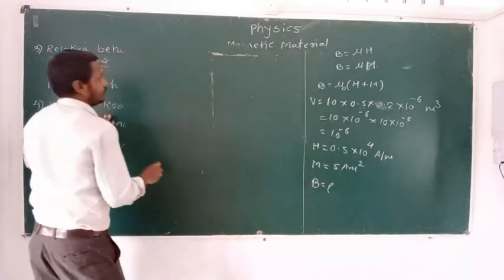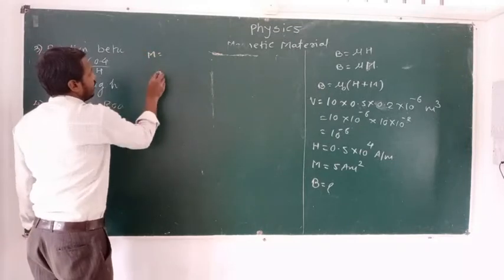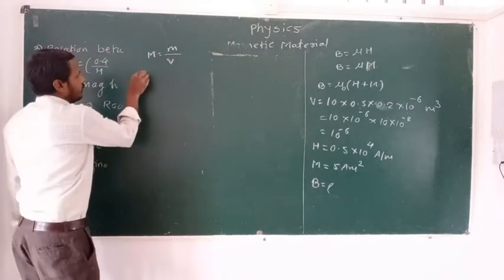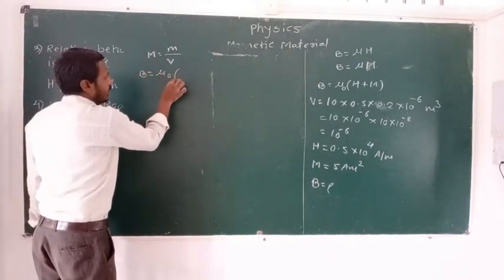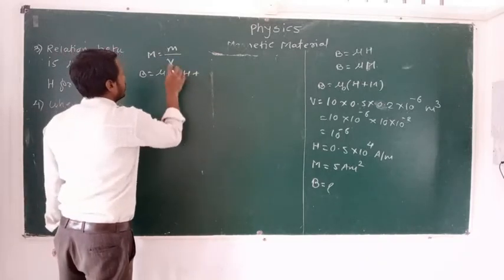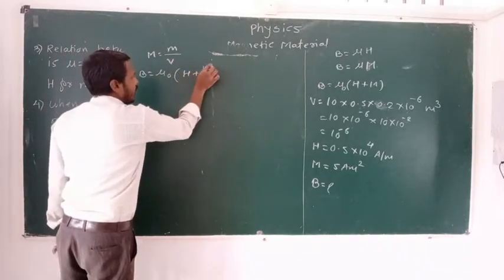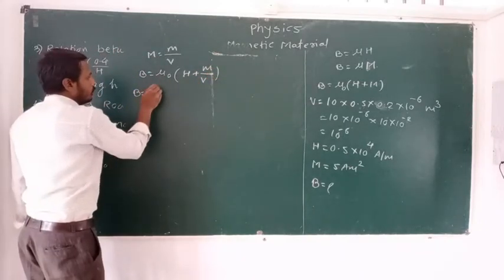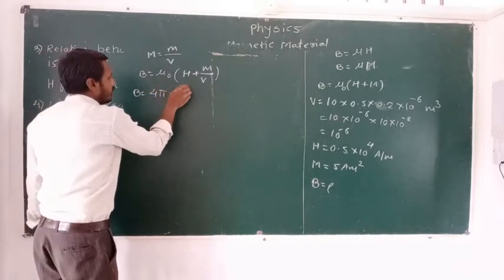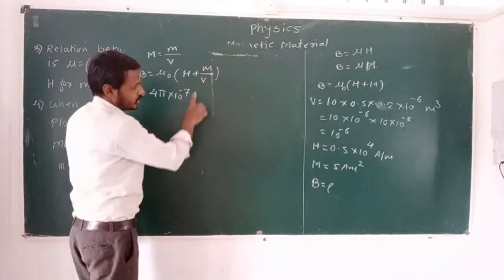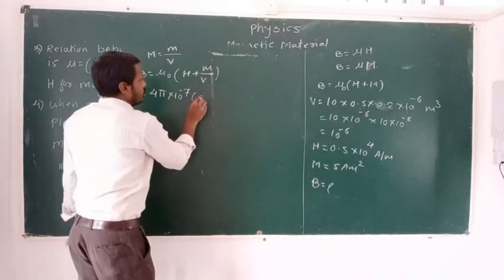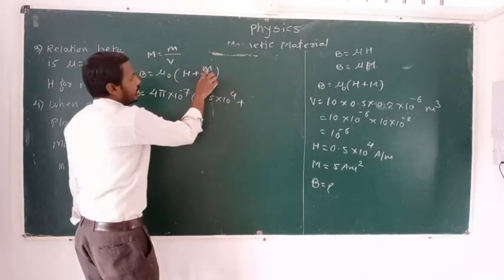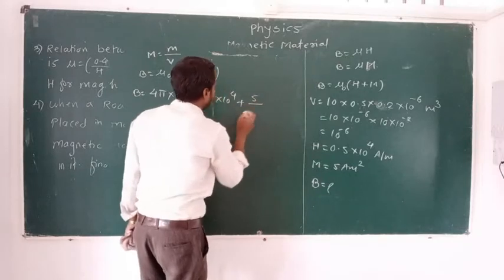Basically we know that magnetization M is magnetic dipole moment divided by volume. Okay, then B is equal to mu0 in bracket H plus magnetization, meaning magnetic dipole moment per unit volume. B is equal to mu0, meaning 4 pi multiplied by 10 raised to -7, in bracket H. Value of H is 0.5 multiplied by 10 raised to 4 plus dipole moment, that is 5 divided by volume.